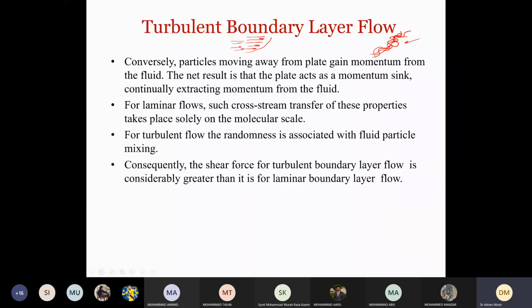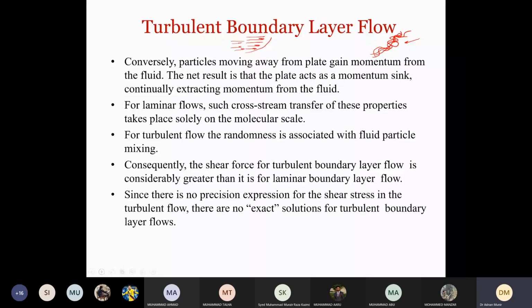That also makes sense, because for the turbulent flow, we have higher speeds. When we have higher speeds, and then we have chaotic mixing, also irregular flows, that will all contribute to additional shear force. And then since there is no precision.